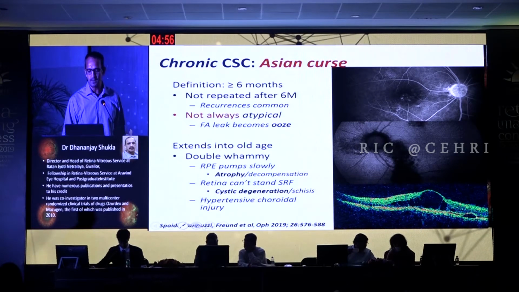In fact, the most recent and the biggest study on chronic CSCR, I found in Ophthalmology just, I think, a month or two back, by the three giants of CSCR. I compare them with Rafa, Djokovic, and Federer of tennis, who between them have all the trophies of Grand Slams. Similarly, Spaide, Yanouzi, and Freund have probably done a lot of work in CSCR together. If you club the investigation, there's hardly anything left for others.